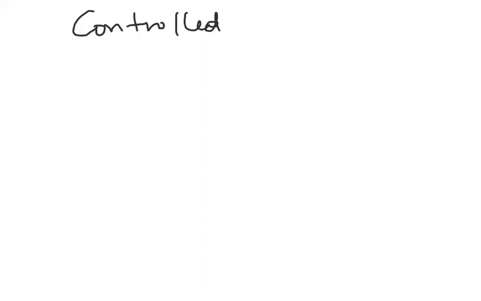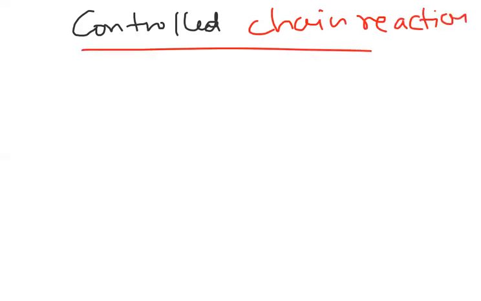Let me write here. Controlled chain reaction. What happens here?